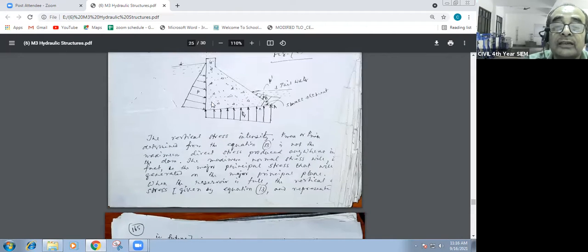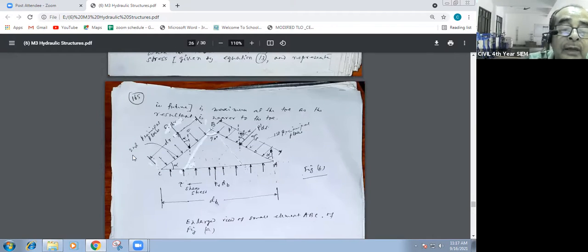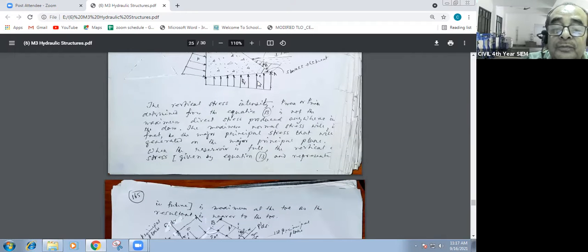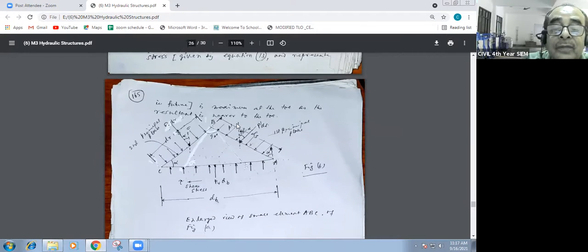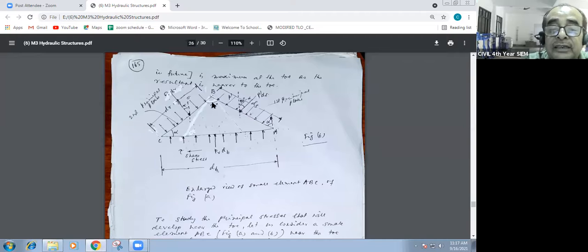We have just shown this; look at it. This force is acting on it. What is the second principal plane? This is the first principal plane, and this is the second principal plane, and this is the shear stress at the bottom. It is acting as shear stress. Just look at the shape. This is a bigger form of this one. This is a right angle triangle. This is 90 degrees.